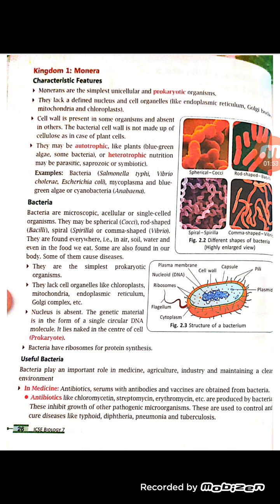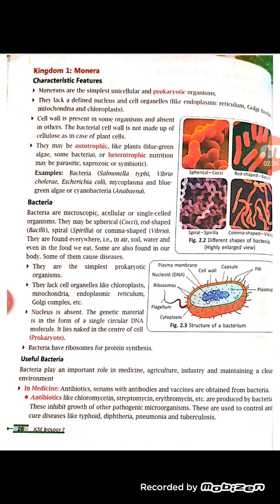If you see the structure of a bacteria, you can see that the outermost is the capsule. This capsule provides protection to bacteria, so that it can survive even harmful or not so good environmental conditions. Then there is the nucleoid. There is no nucleus, but DNA is present in the cytoplasm in the form of a nucleoid. There may be a flagellum which helps bacteria to move. Then ribosomes are there which help in protein synthesis.